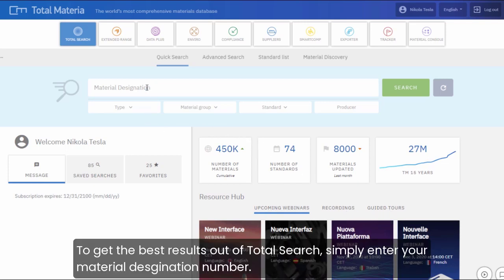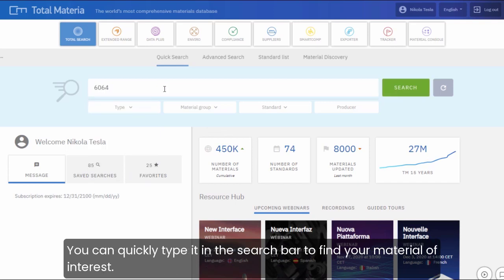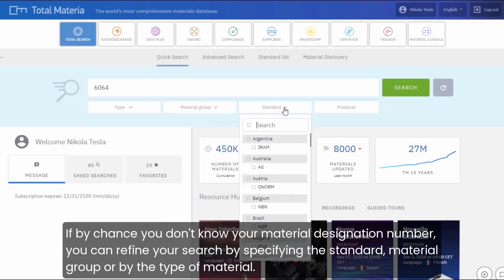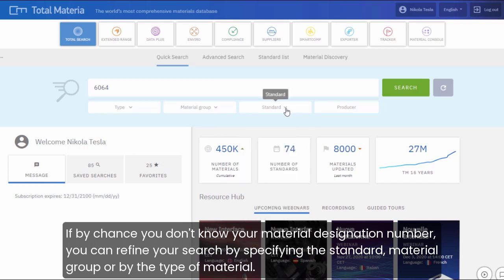To get the best results of Total Materia, simply enter your material designation number. You can quickly type it in the search bar to find your material of interest. If by any chance you don't know your material designation number, you can refine your search by specifying the standard, material group, or by the type of material.